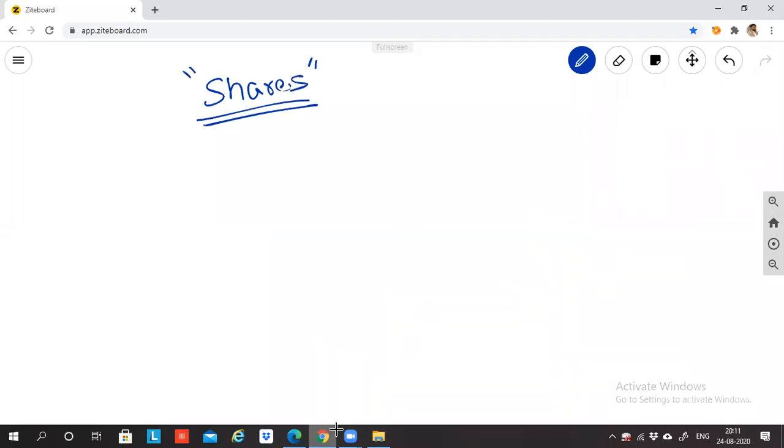What is your understanding by the word shares? The stakes, sir. What do you mean by stake? So ownership in the company, something like that. Okay. Others, what do you feel?